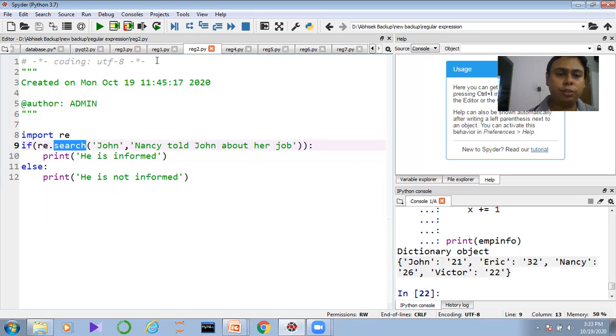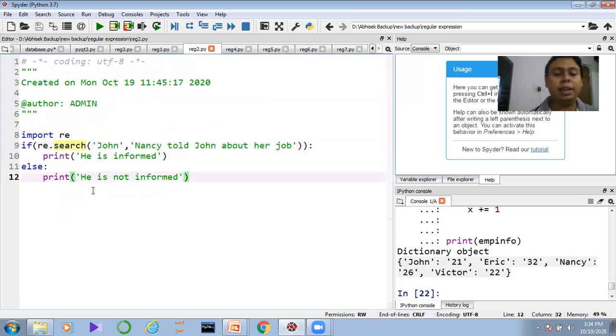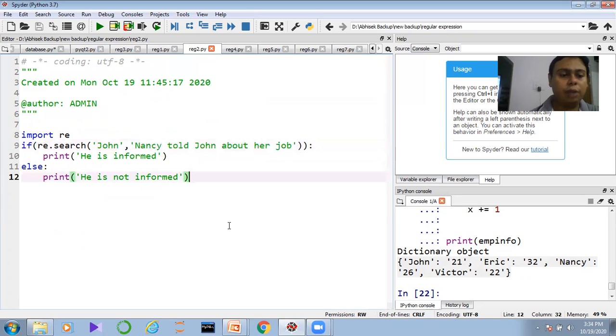Already we have used findall, and by using findall we are checking data like strings, capital letters or numbers. Fine. But here we are using a new method called search. The search method takes multiple parameters. Number one, what type of data we are looking for, and second, we define the name of the string. Now, the search function always returns what? It always returns Boolean data. That is the difference between findall and search.